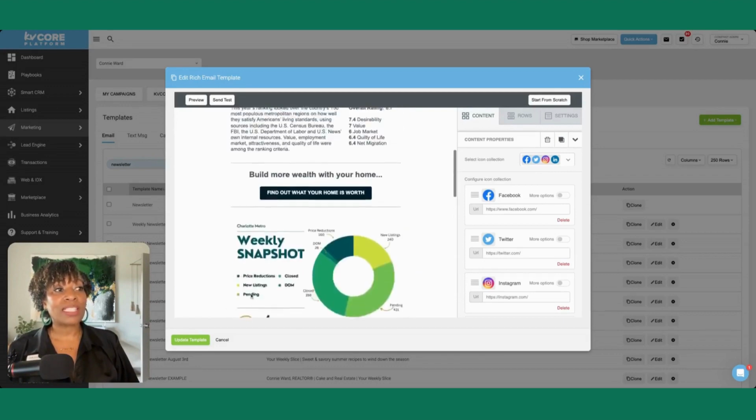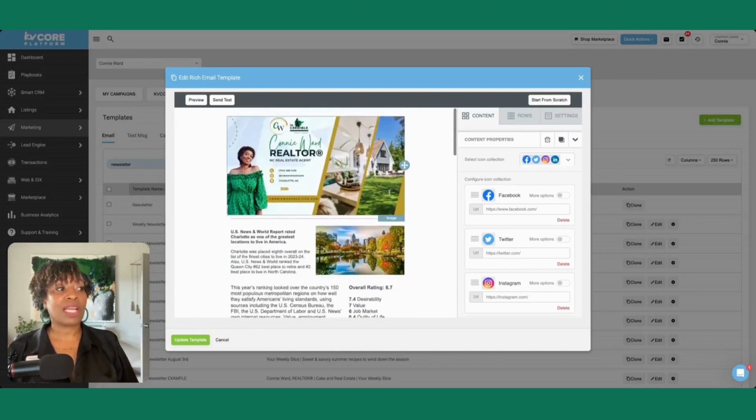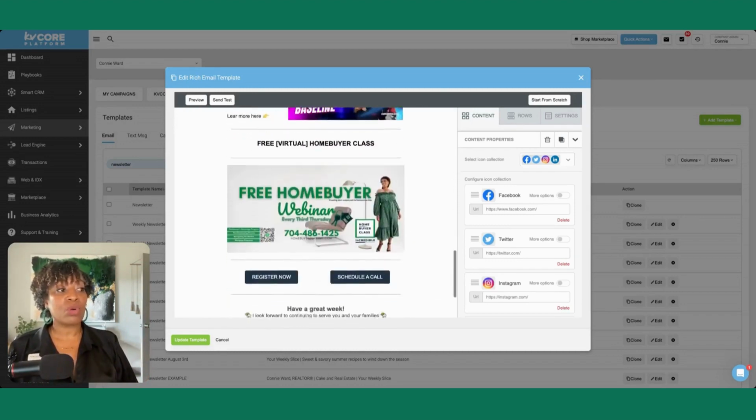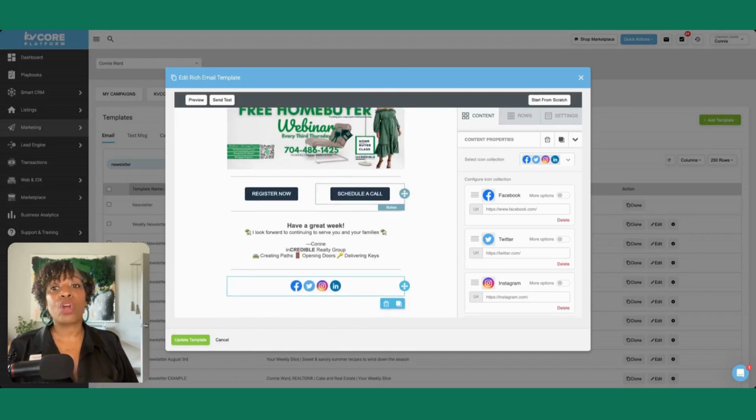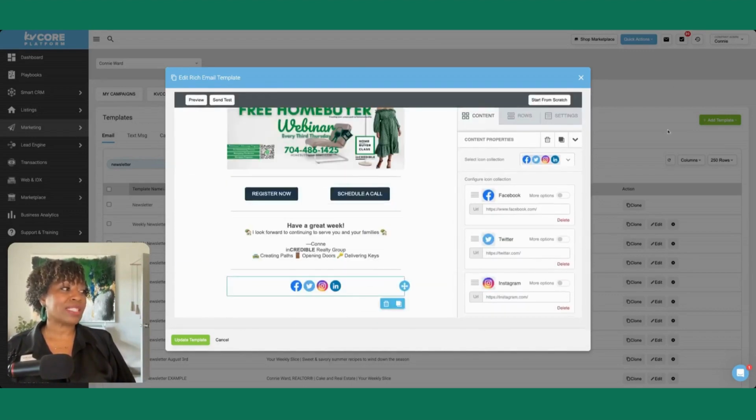So it's a good practice to periodically save and go back, save and go back, because it's not auto saving this content. Okay. So the worst possible thing that can happen is that you get to the very end, something goes haywire, and you have to start over from the beginning. So please don't endure that pain, because I've endured that pain of having spent all this time creating this and for it to be deleted. So after each section or a couple sections, you want to go ahead and save and update.